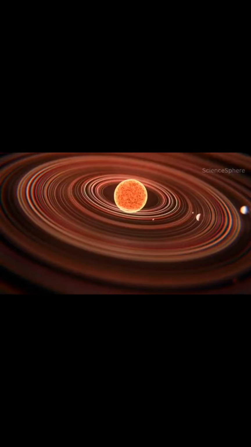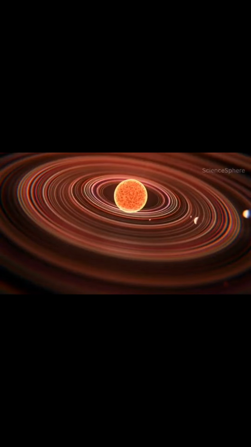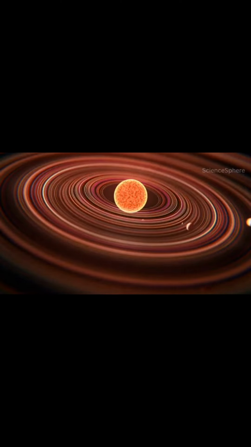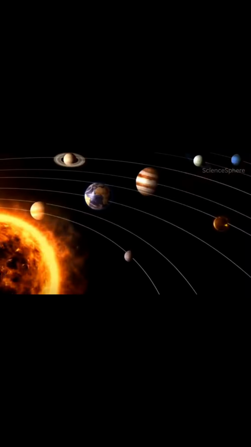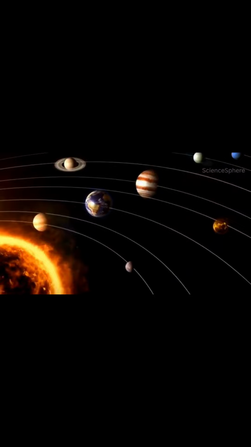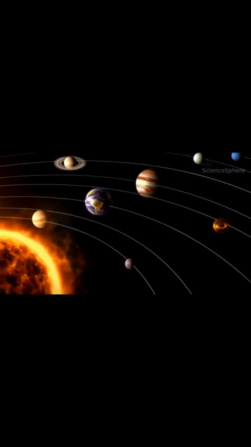The solar system, as vast and magnificent as it is today, began as something much simpler, a massive cloud of gas and dust floating in space. Over billions of years, this cloud transformed into the sun, the planets, their moons, and countless other celestial bodies. Understanding how the solar system formed helps us not only learn about our own cosmic neighborhood but also how other planetary systems in the universe might come to be.